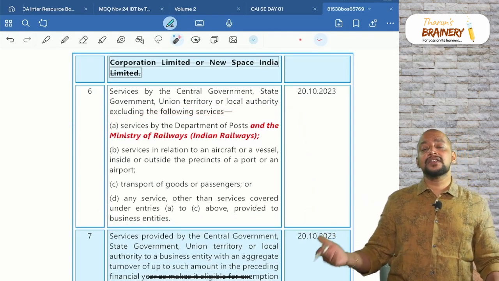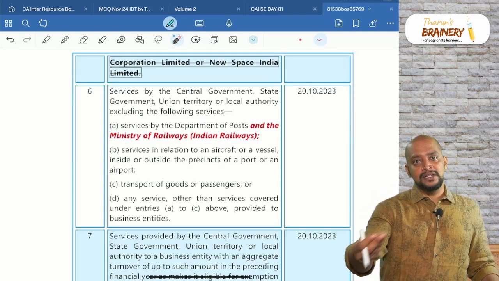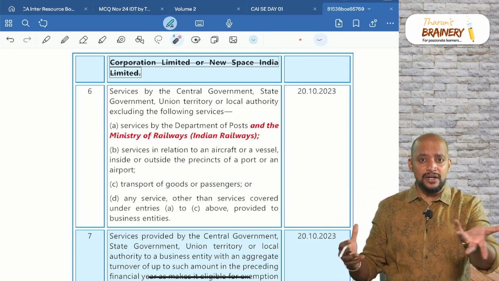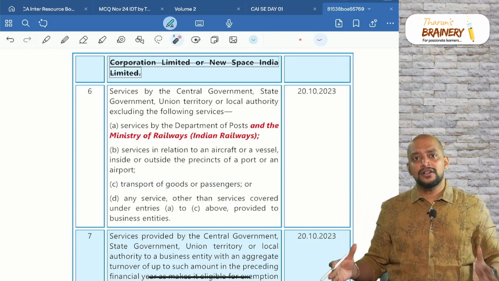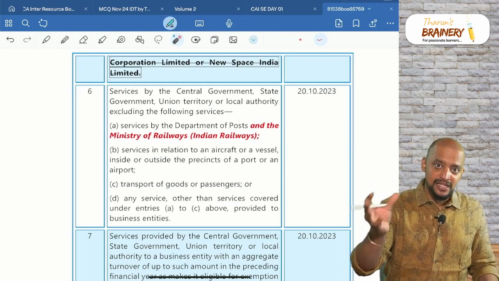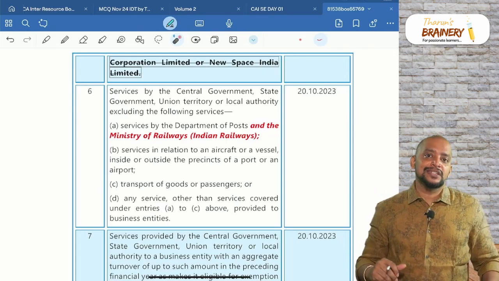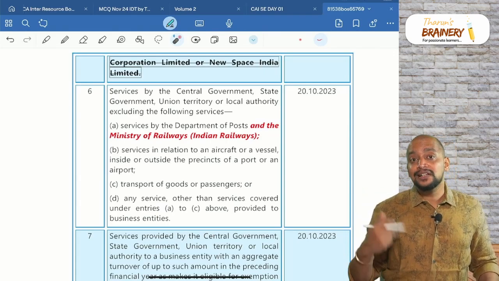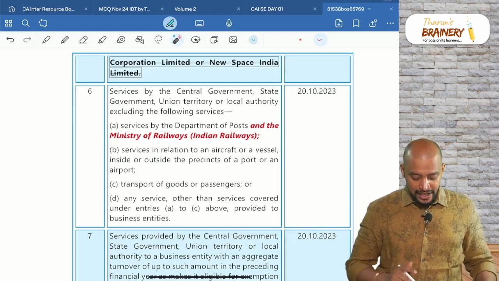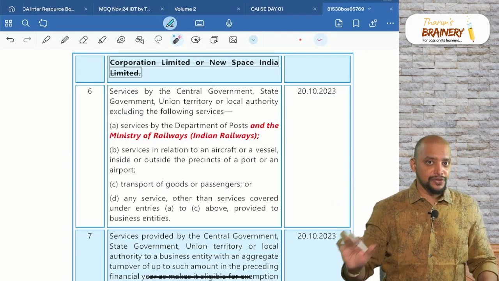What other services will Indian Railways do apart from transportation? They will be providing storage. What is that called? One space they will give, so you can store your luggage, etc. Like that, space they will be providing. Cloak room, correct? Cloak room charges, then waiting hall charges, like that all other activities of the Indian Railways will be taxable. It is not covered under exemption, even if it is given to individuals.